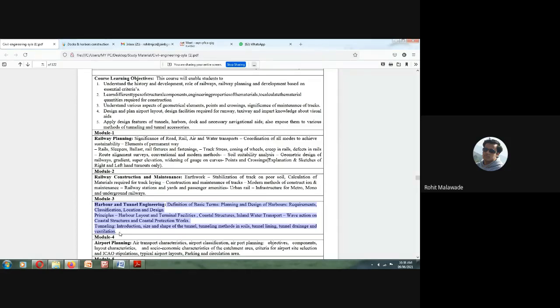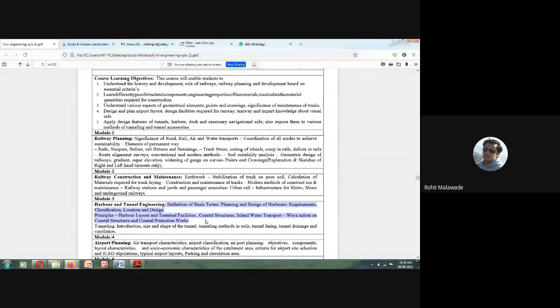water mode of transport, and we will see how harbors are important for our day-to-day life. In the harbor and tunnel engineering, we will be studying the basics, and till this point we will be studying harbor engineering.